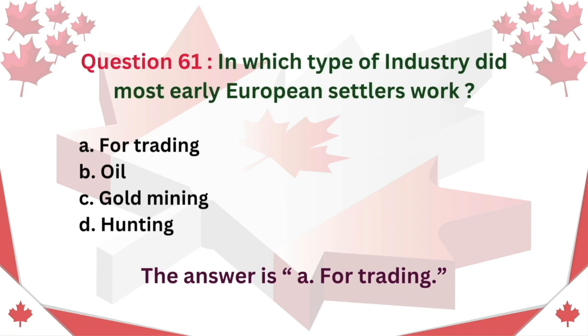Question 61. In which type of industry did most early European settlers work? A. Fur trading. B. Oil. C. Gold mining. D. Hunting. The answer is A. Fur trading.